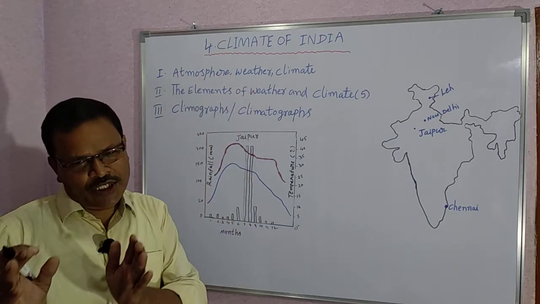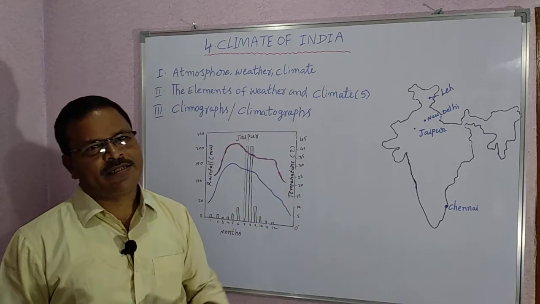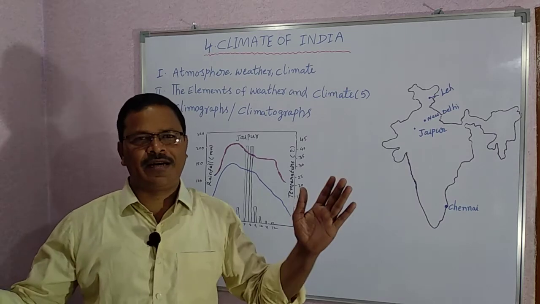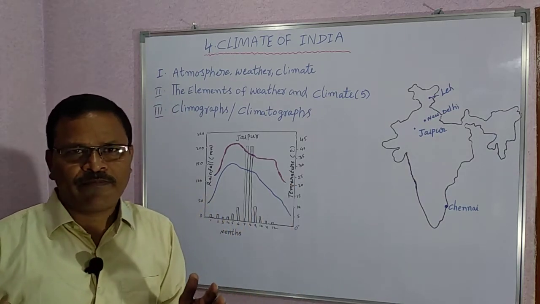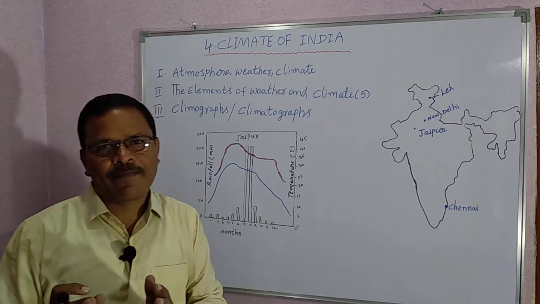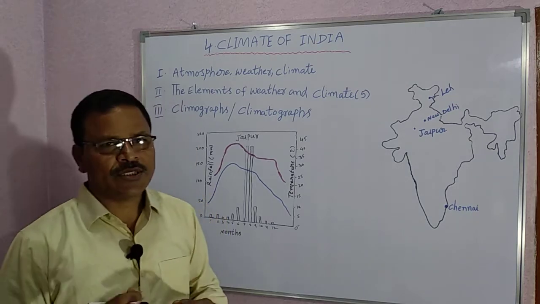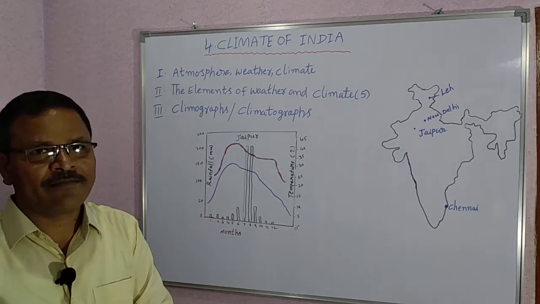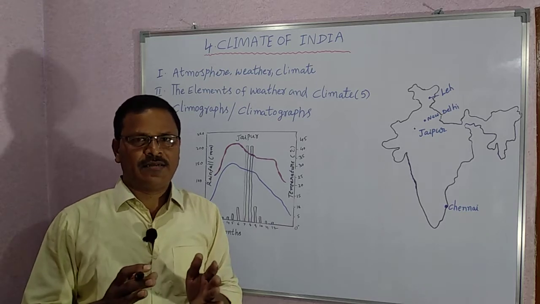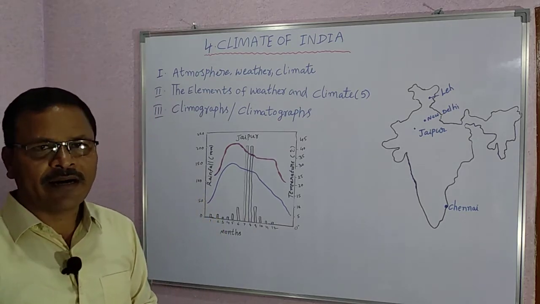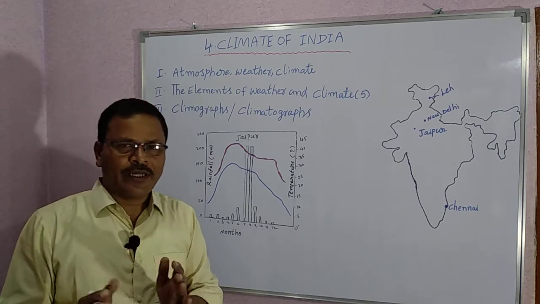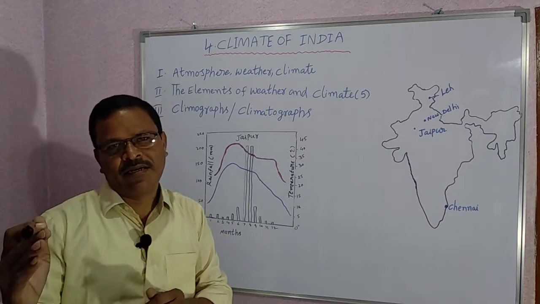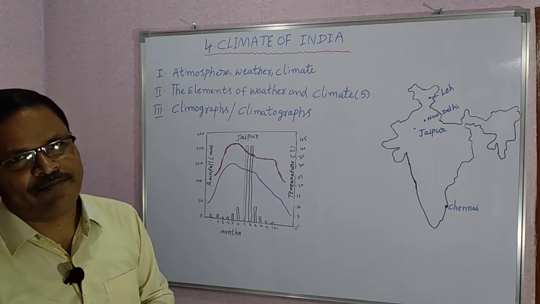Climate is a state of atmospheric conditions over a large area that shows a regular pattern over 30 years or above. From year to year, the climate may change, but the basic pattern doesn't change.